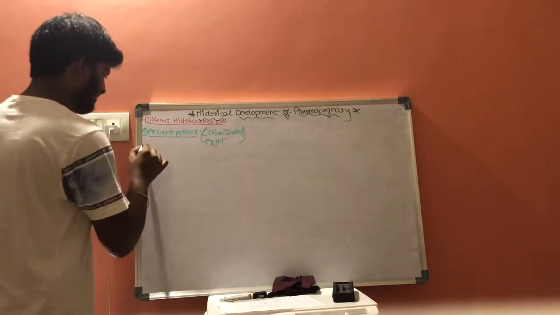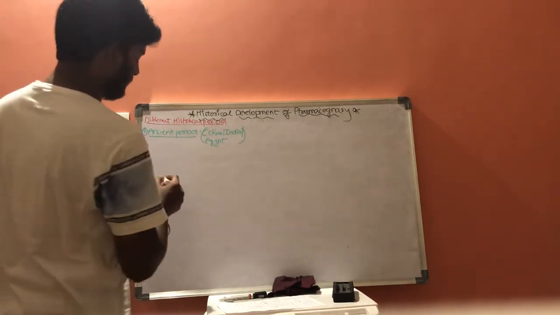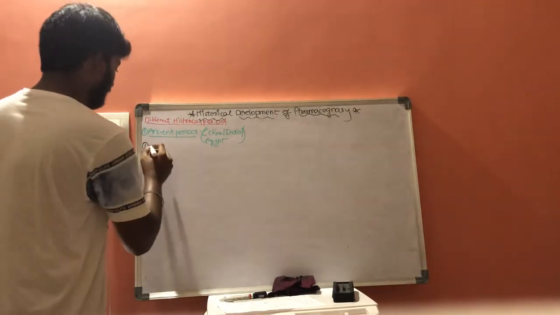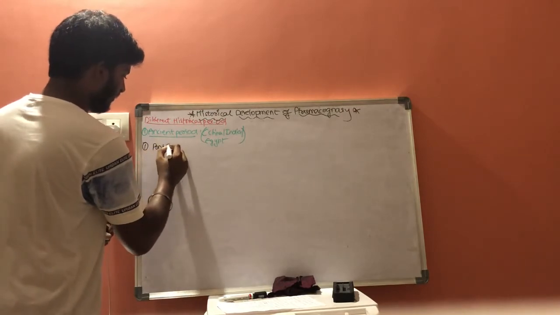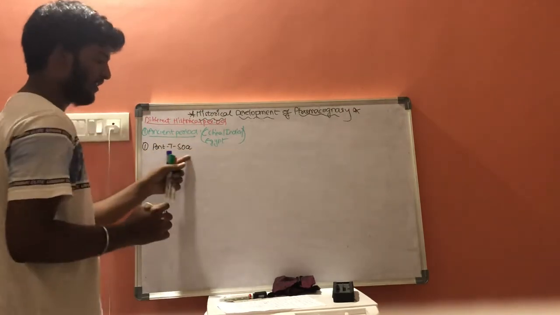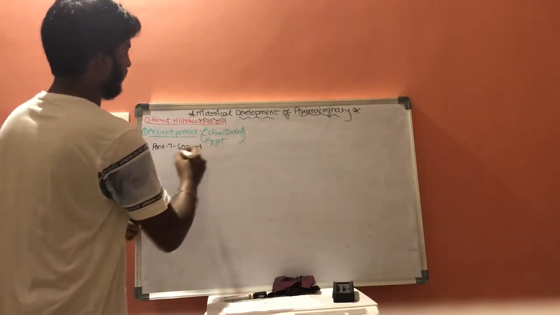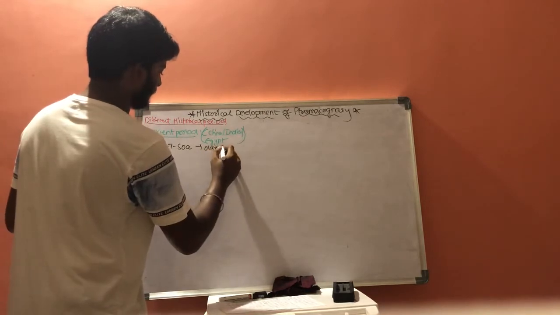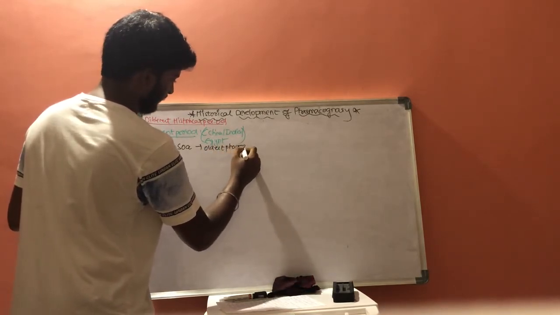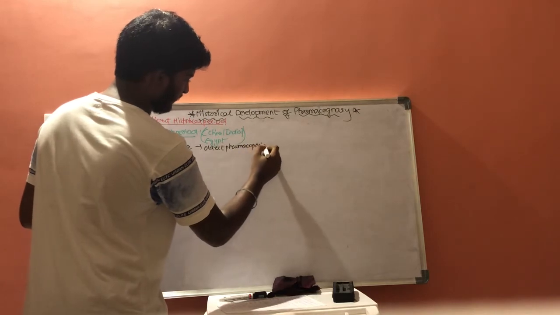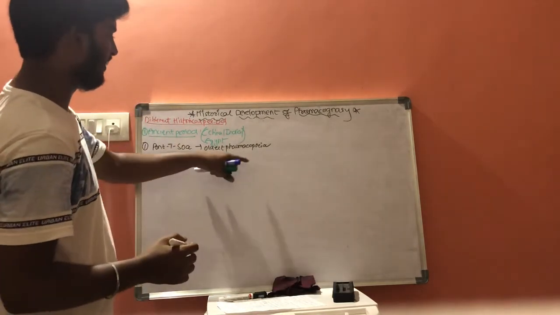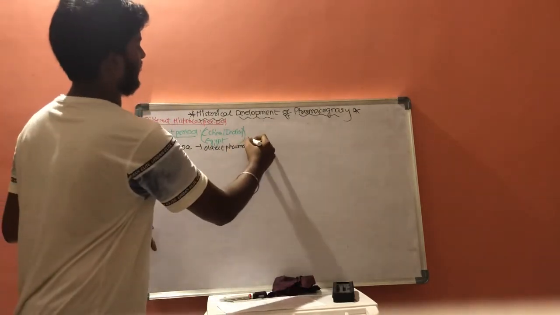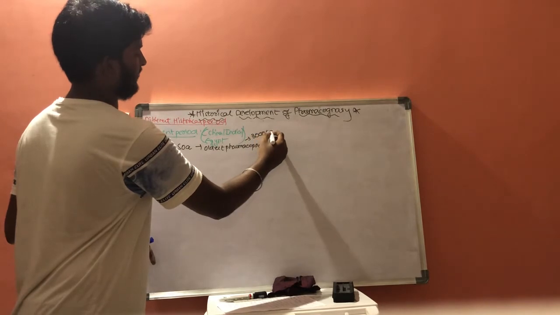The first scientist in the ancient period is Pen Tsao.